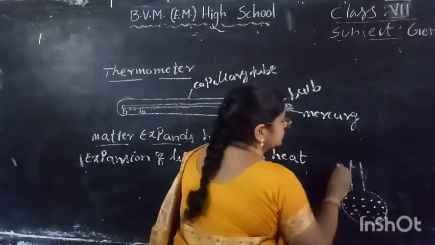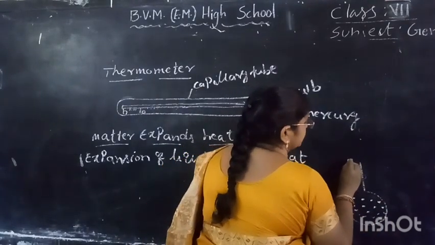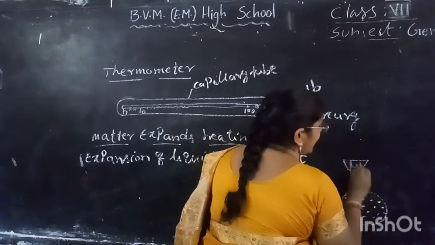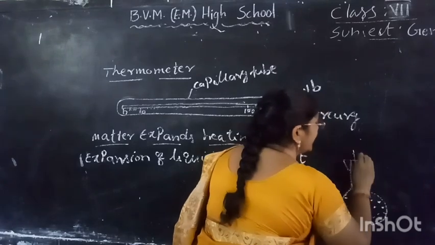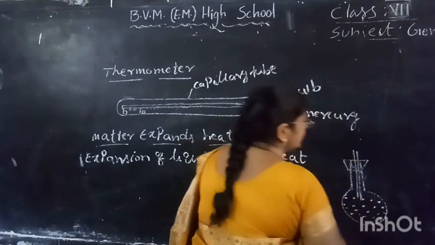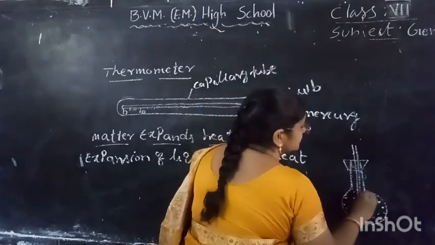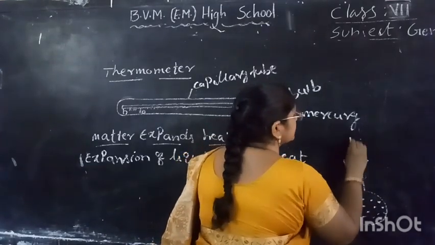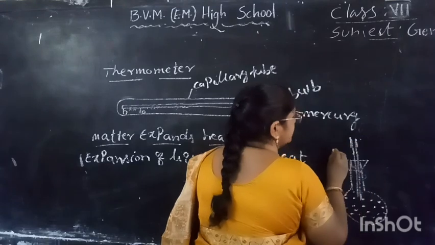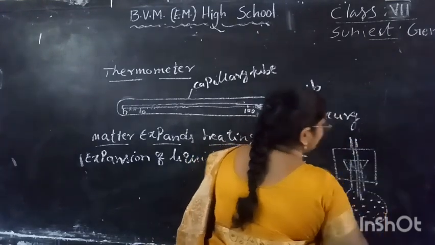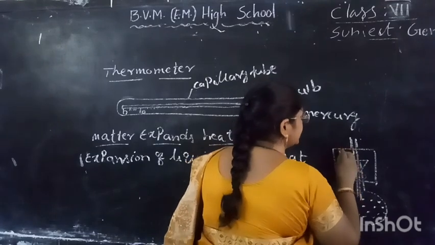You have to place here one rubber cork. Here, having one tube placed inside the flask. Next here, just you keep to observe the reading. You have to place here one scale. Here markings will be there.